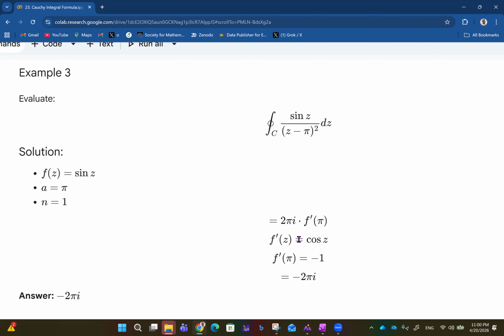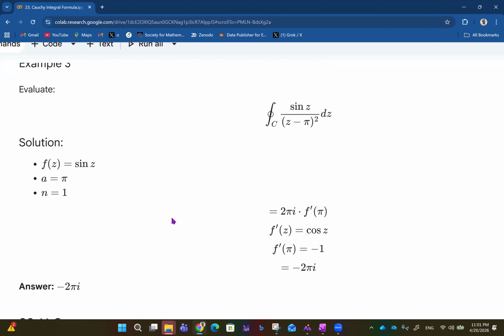at pi. So it means f prime of z; if you differentiate sine z, you get cos z. f prime of pi, that's cos z when z is pi, we have minus 1. In that case, we just have 2 pi i times minus 1. That's minus 2 pi i. And that makes it easy. Normally, if you had to integrate this kind of expression, you know, it is going to be a very long thing, right? But using the Cauchy integral formula, it makes it very simple. It goes very easily because you can estimate the values inside the circle using the points on the boundary of the circle. Just identify f of z, identify a, identify n, and you get going.